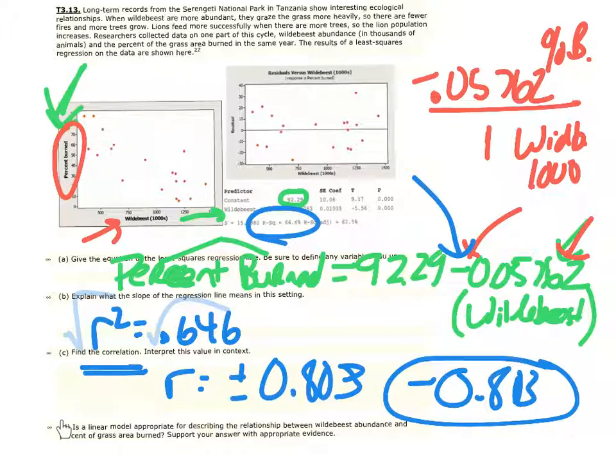Part D, is a linear model appropriate for describing the relationship between the wildebeest abundance and the percent of grass area burned? Support your answer with appropriate evidence. Now there's going to be a couple things you can look at here. The first thing we want to look at is first, do we see the scatter plot? Yes, we have a scatter plot, so we know there's at least a linear pattern. So before you can even talk about is a linear model appropriate, we have to make sure we have a picture of the original data, so we're fine.